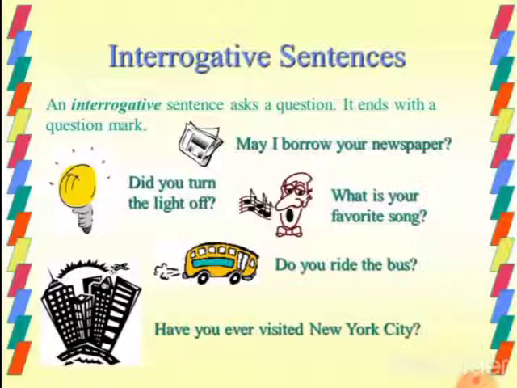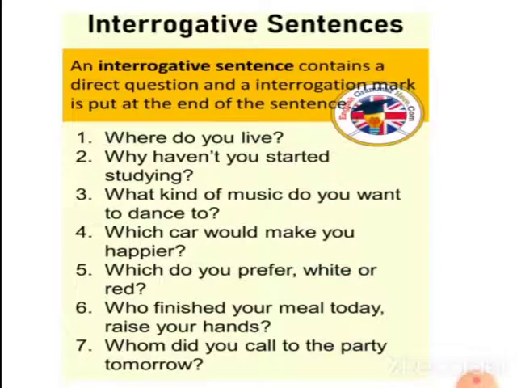Sentences which start with WH question words are called interrogative sentences. Here are a few more examples: Where do you live? What kind of music do you want to dance to? Keep in mind that interrogative sentences always end with a question mark.